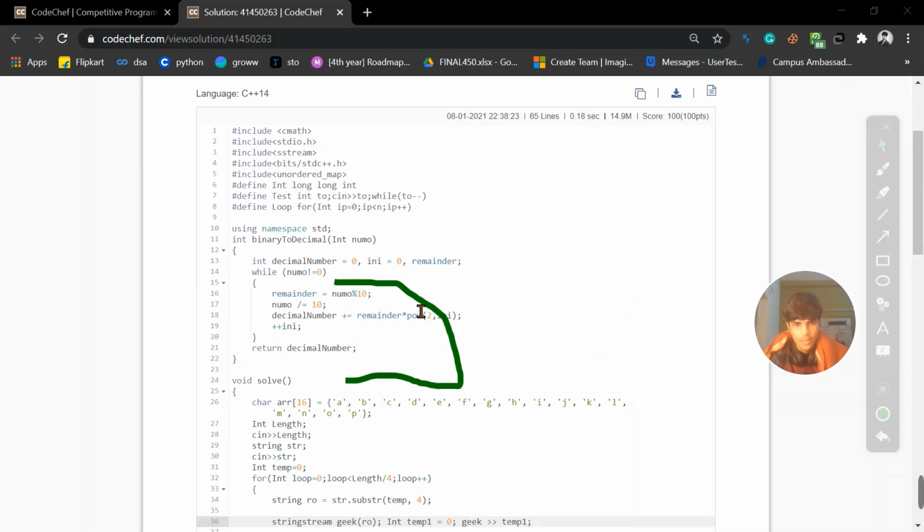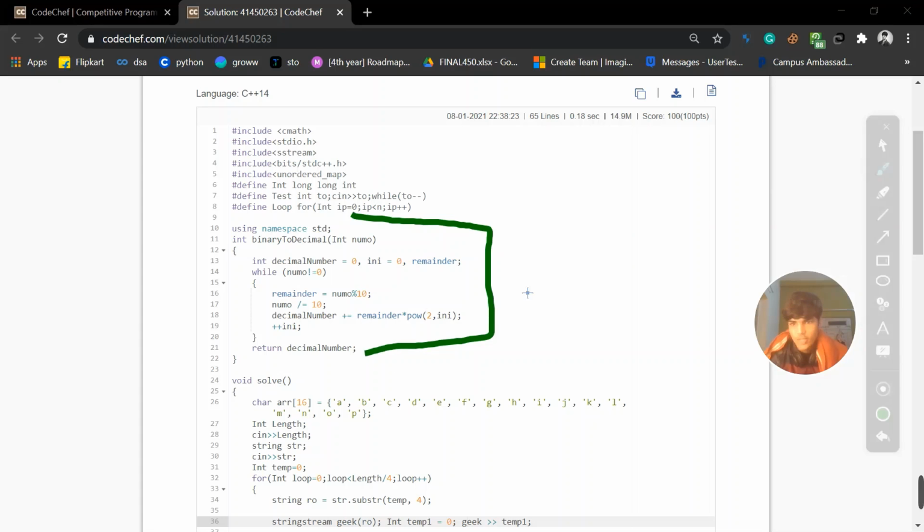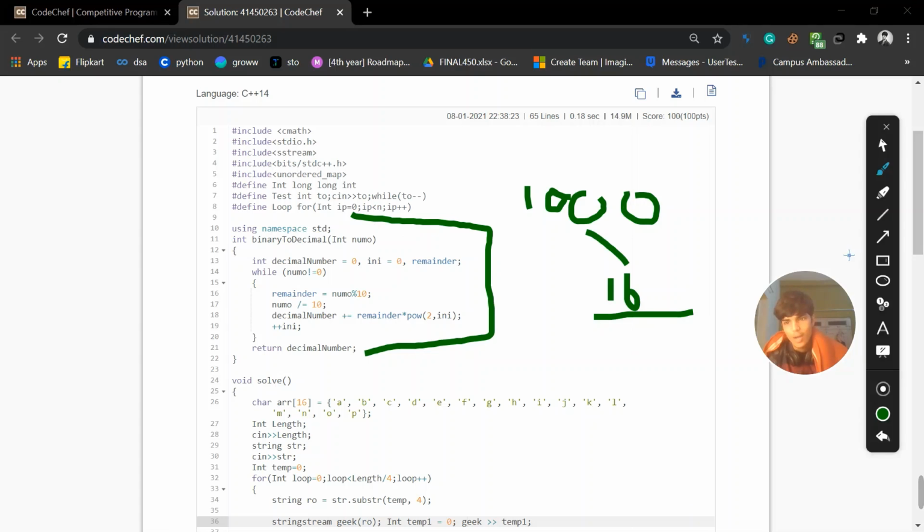After that, I made this function whose task is to take a binary number and return the decimal. So this is a function, and I would be using this function, so I take a definition of this.